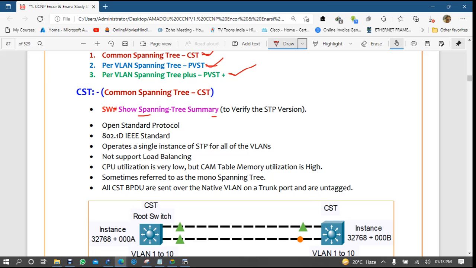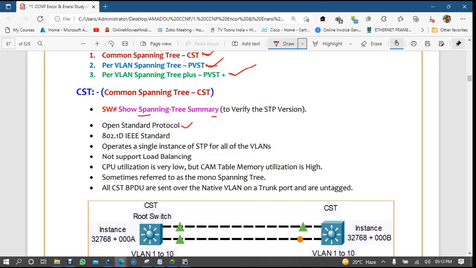Now STP, which is common STP, it is an open standard protocol, means it was developed by IEEE. IEEE is a common standard, right? Now tell me, RIP is a common standard protocol? I'm saying is it an open standard protocol, or is it a proprietary of any other company? RIP is a common one, yes, it's an open standard. EIGRP, it's a Cisco proprietary, right? OSPF is a common one.